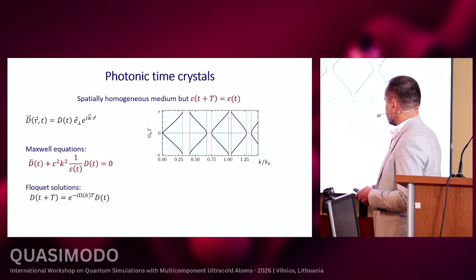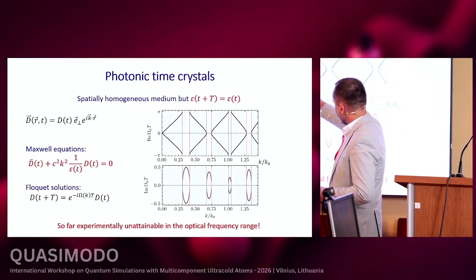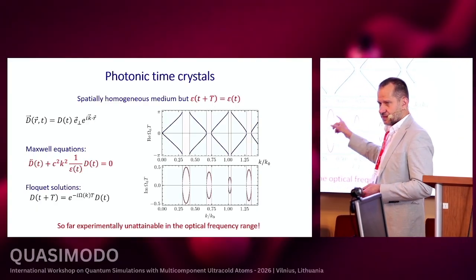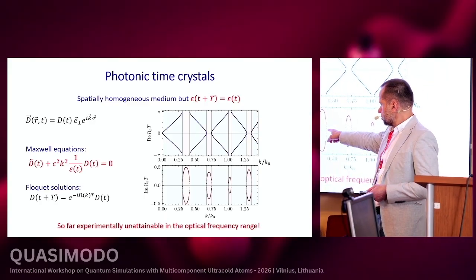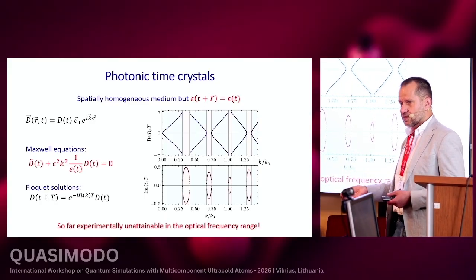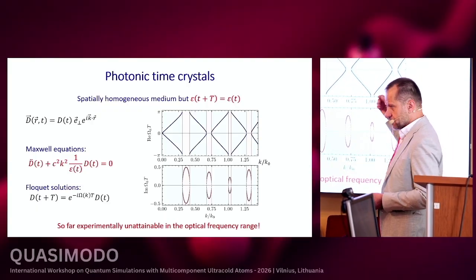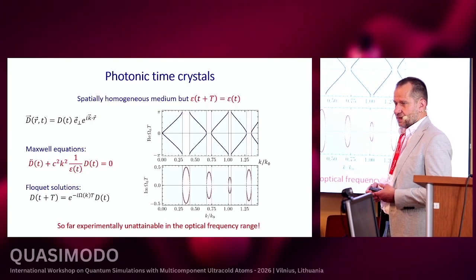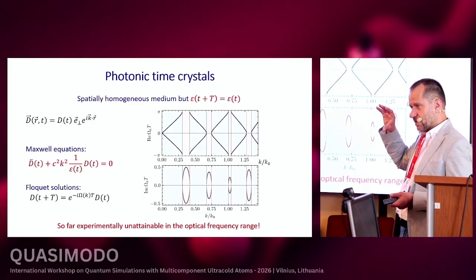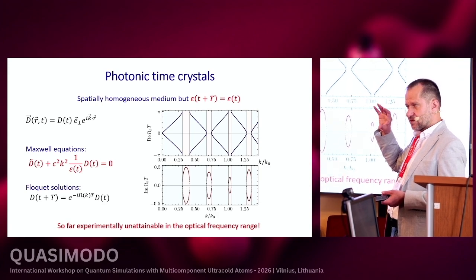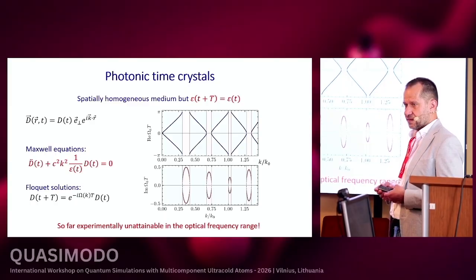But actually, it is not true, because in the gaps, the quasi-frequencies are purely imaginary. The solution in the gaps corresponds to electromagnetic waves exponentially diverging in time, or exponentially decaying in time. But these are legitimate solutions, because we have an optical medium which oscillates in time, and this medium can generate electromagnetic waves which increase exponentially in time.